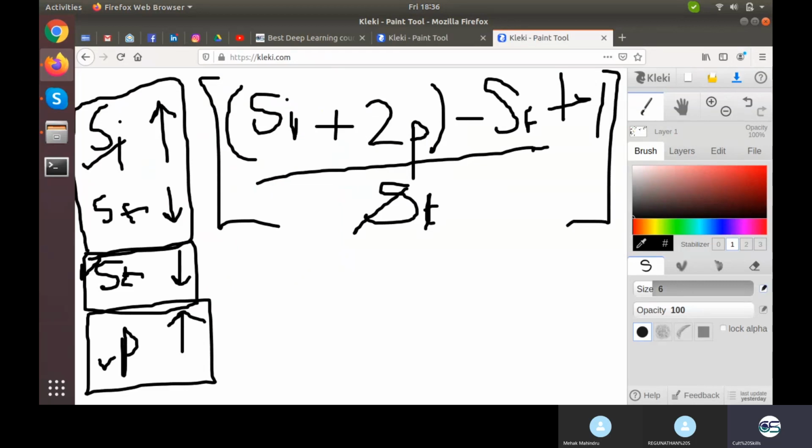Then, as earlier, we have SF, the size of the filter, and plus 1 as it is. But now what we realized is that if we increase the stride, it works as a dividing factor for the number of kernels. If the stride is 1 by 1, the number of kernels comes to be n.